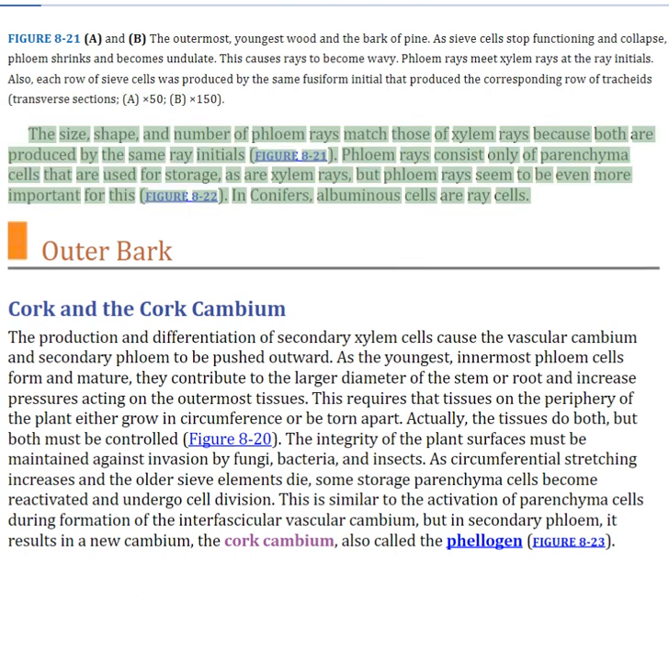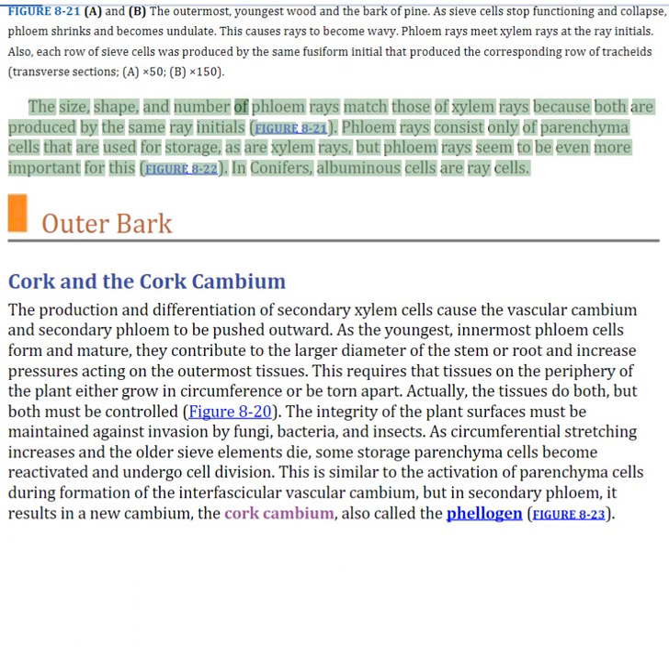The size, shape, and number of phloem rays match those of xylem rays because both are produced by the same ray initials. Phloem rays consist only of parenchyma cells that are used for storage, as are xylem rays, but phloem rays seem to be even more important for this. In conifers, albuminous cells are ray cells.